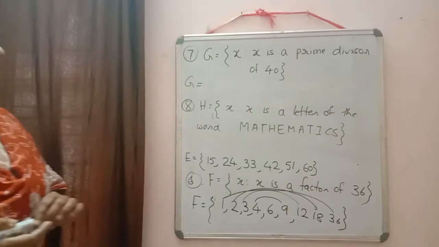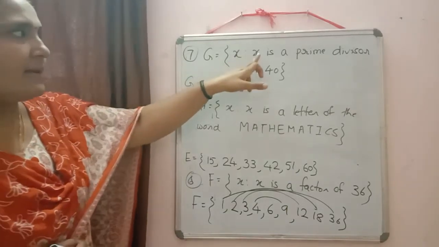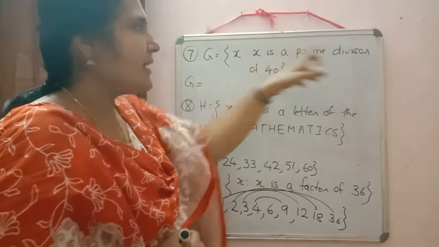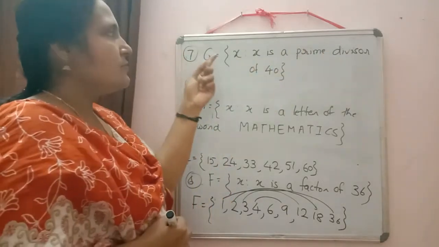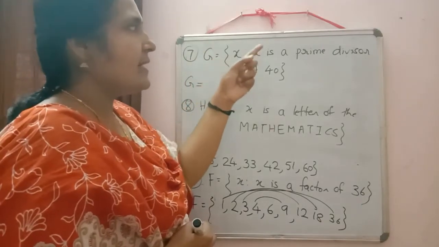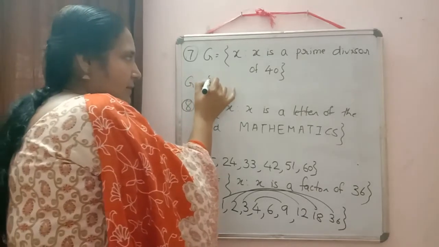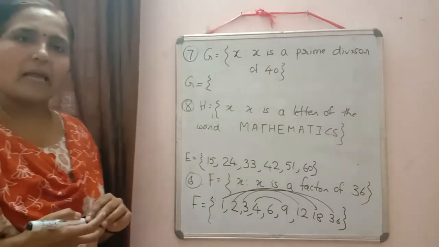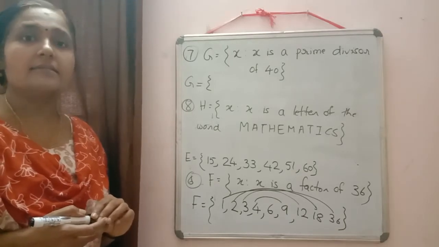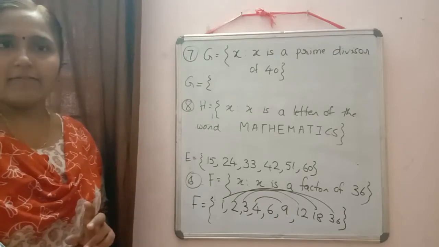Next example written there. G is equal to the set of all x such that x is a prime divisor of 40. Divisor meaning factor only. So we have to find x such that x is a prime factor of 40. It should be a factor and it should be a prime number also. What is a prime number? Yes, the number which is divisible by 1 and itself.